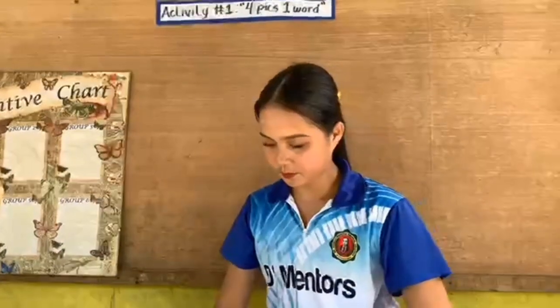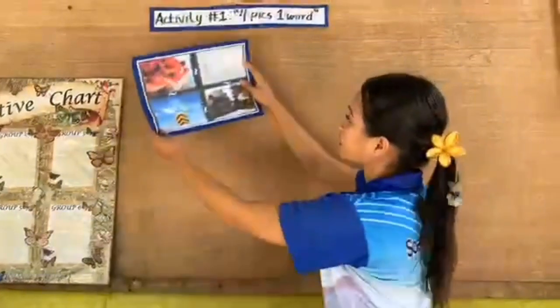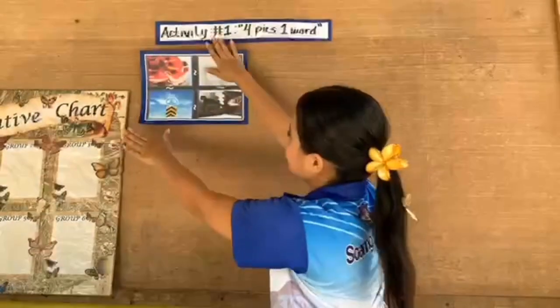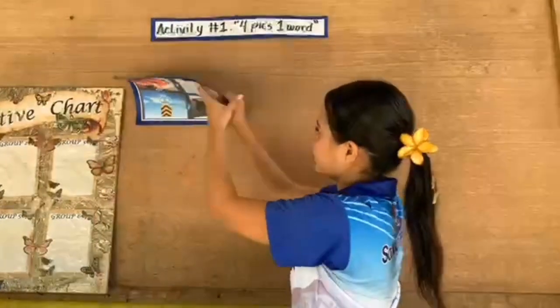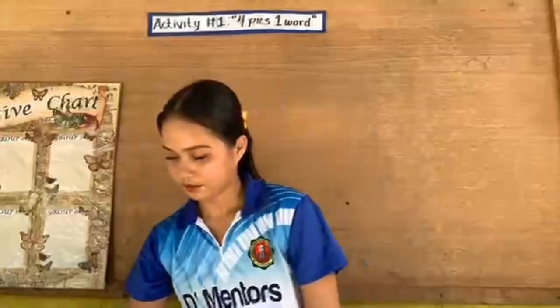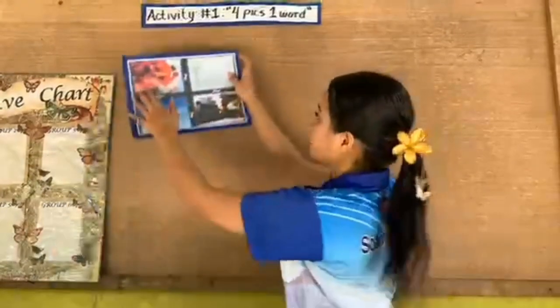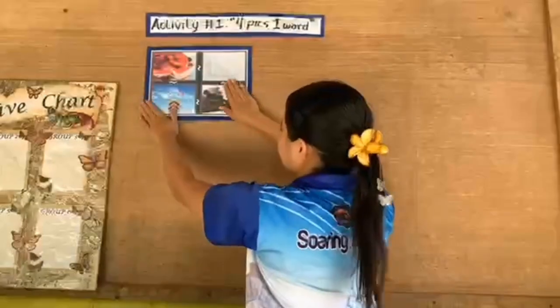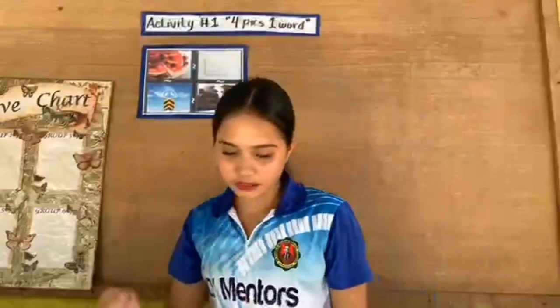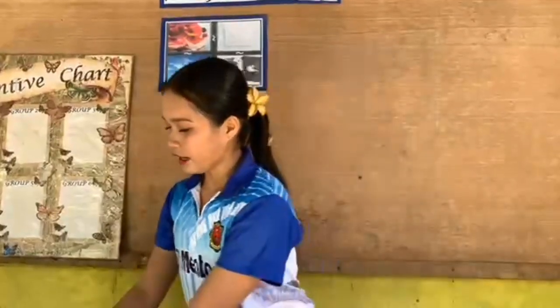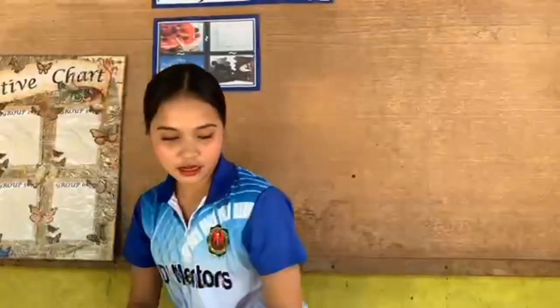So our first picture is this. Who can guess what the first picture is? Yes, okay, the picture shows divide.